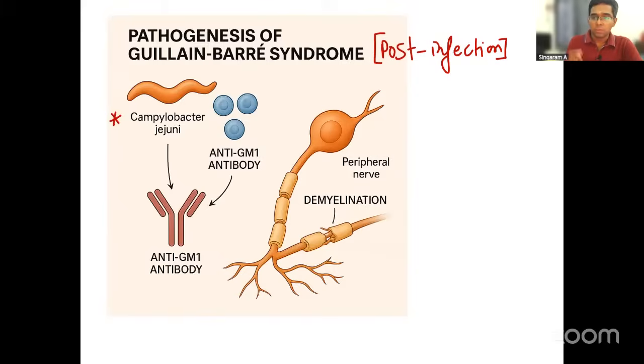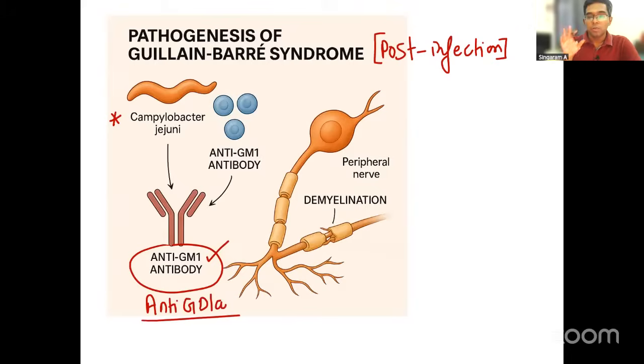Campylobacter jejuni usually causes the gastrointestinal dysentery type of infection, following which you get development of autoantibodies. The most important autoantibody is anti-GM1 antibody. One more antibody is also there, anti-GD1A antibody. These are the two important groups of autoantibodies which are implicated. And what will they do? They will damage the myelin, causing demyelination. That is why this condition is considered a demyelinating disorder.